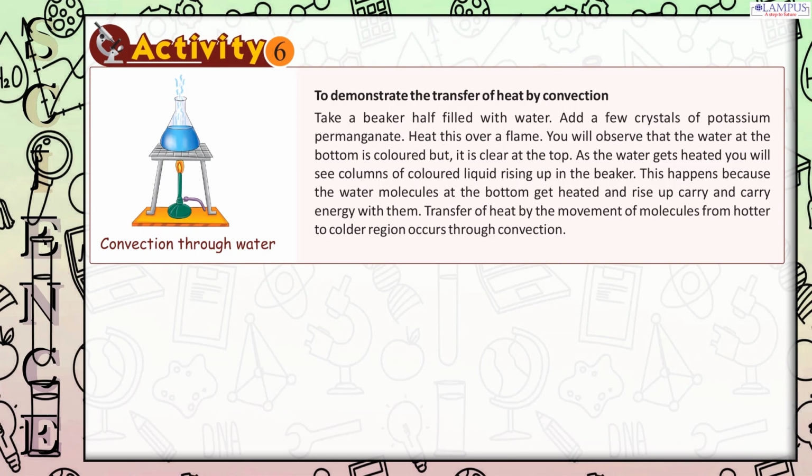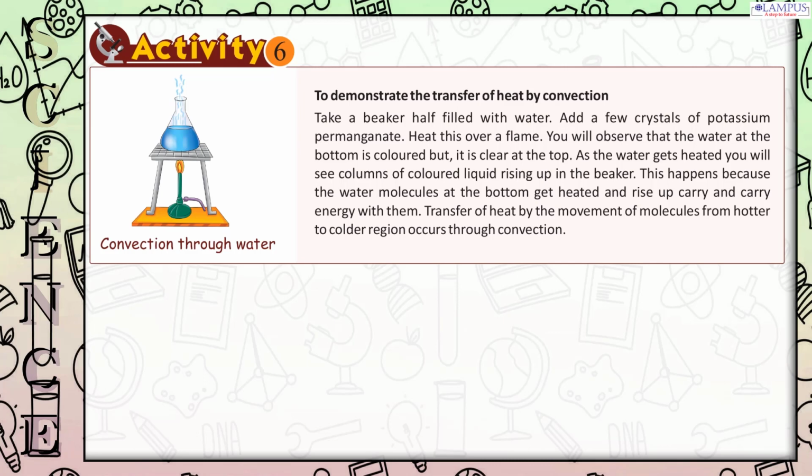Activity 6. To demonstrate the transfer of heat by convection, take a beaker half filled with water. Add a few crystals of potassium permanganate. Heat this over a flame. You will observe that the water at the bottom is colored but it is clear at the top. As the water gets heated you will see columns of colored liquid rising up in the beaker.